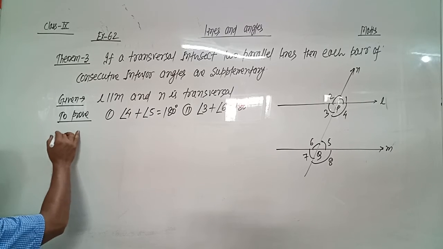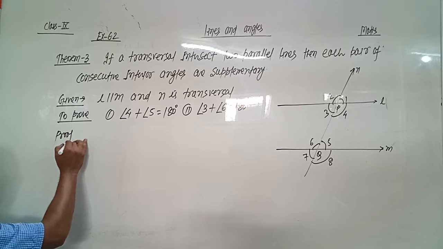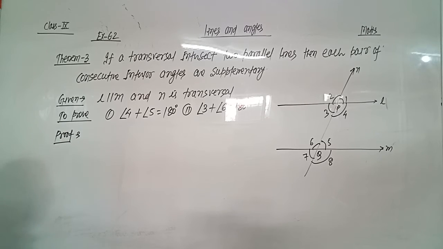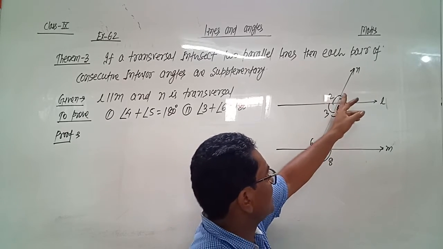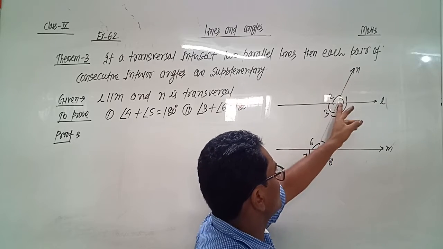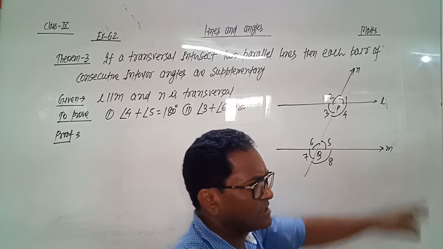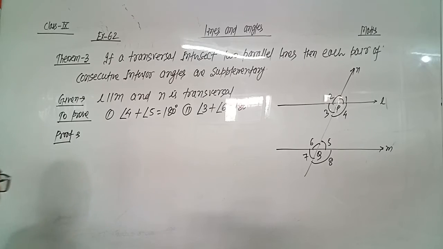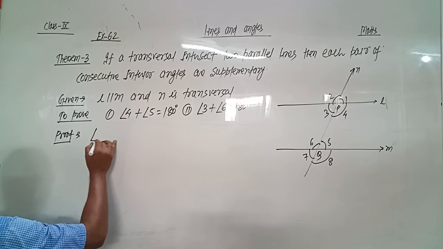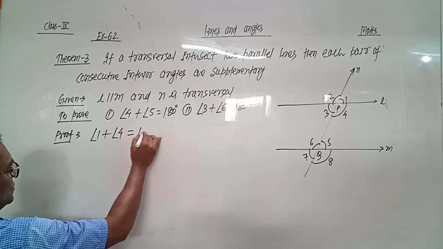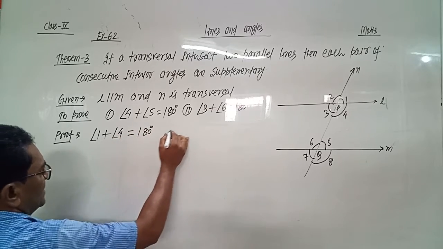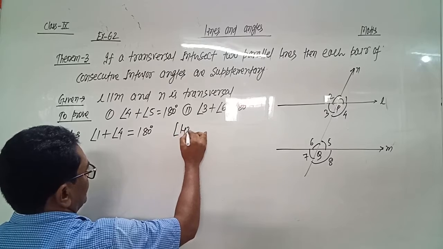So let us see the proof. Angle 1 plus angle 4 is 180 degrees, a linear pair. These are two opposite rays and this is the common arm. So angle 1 plus angle 4 equals 180 degrees by linear pair.